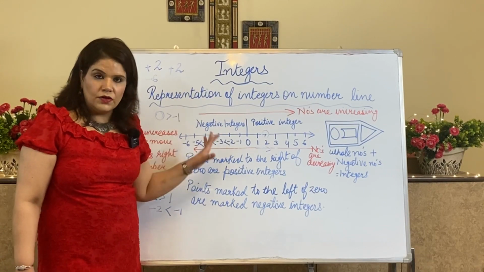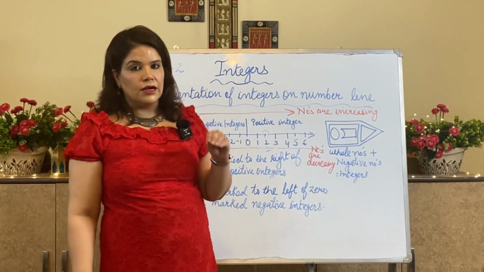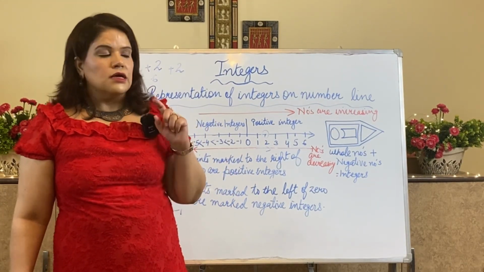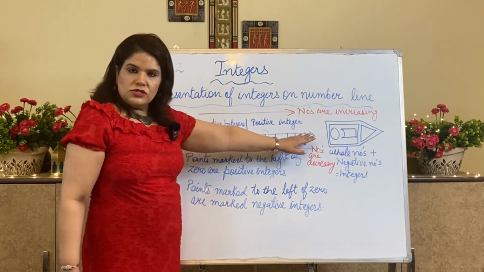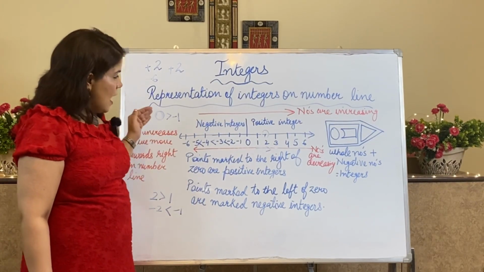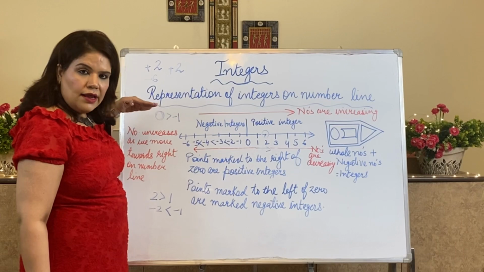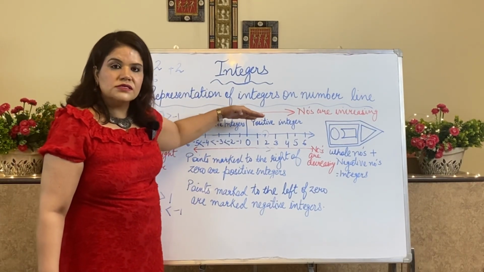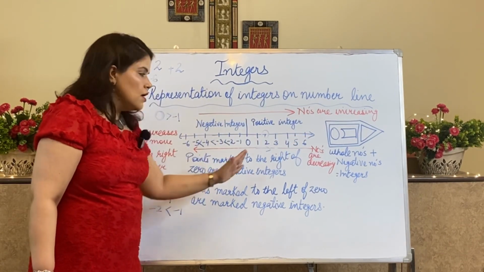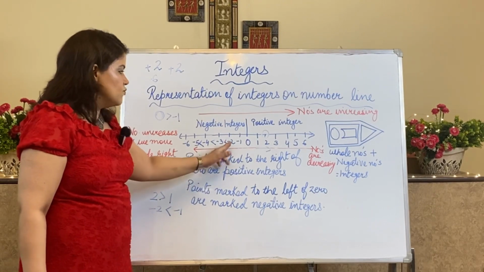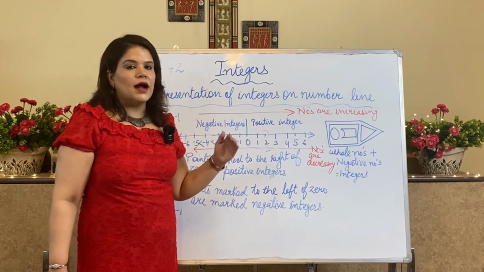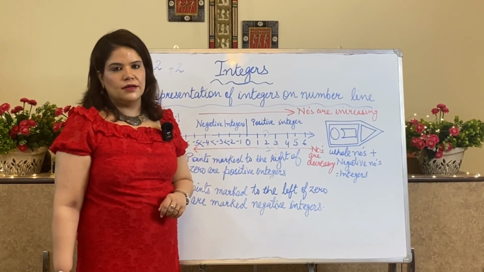So this way we have learned there are two types of numbers included in integers: whole numbers plus negative numbers. We have positive integers on the right side of 0, negative integers on the left side of 0. And as I move from left to right, numbers are increasing. But if I am looking at the left side, the numbers are decreasing. That means if you look at any number, towards its left side we have smaller numbers and towards its right side we have bigger numbers.